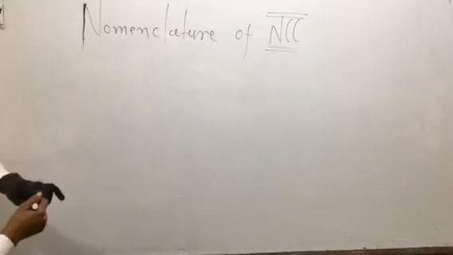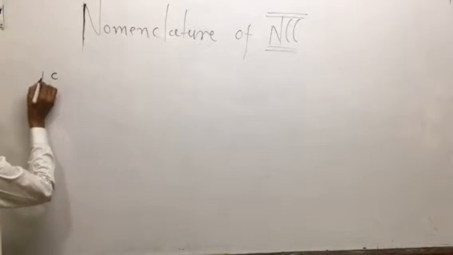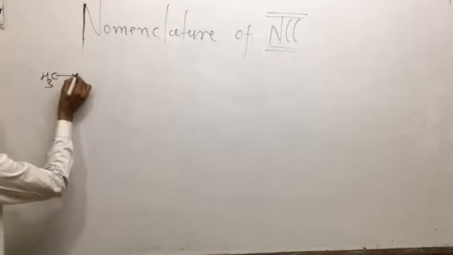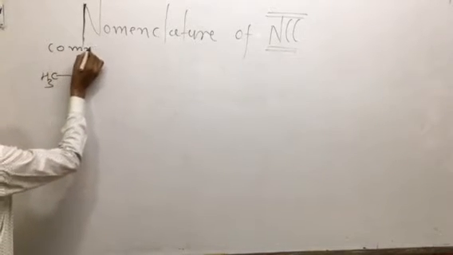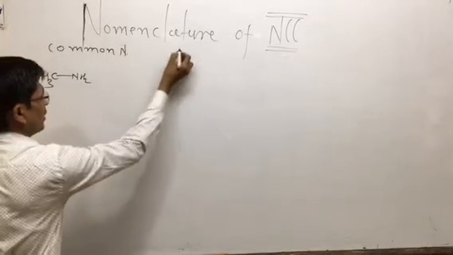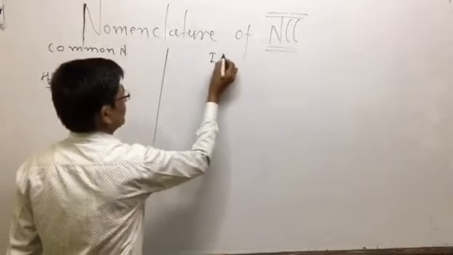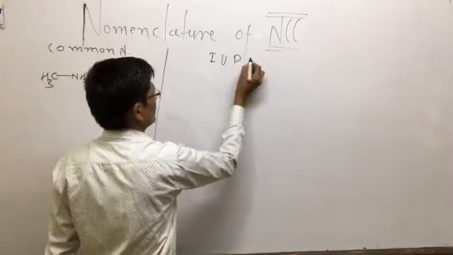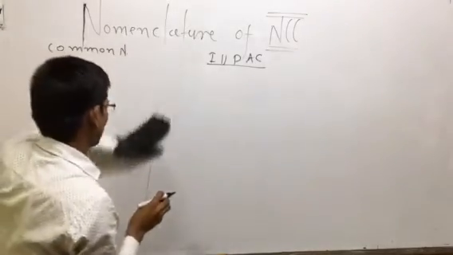It may be an amine or it may be a nitro compound. So that is the first example, CH3NH2. What is the common name of such types of compounds, as well as the IUPAC name? IUPAC is International Union of Pure and Applied Chemistry. What is the IUPAC name of such compounds?